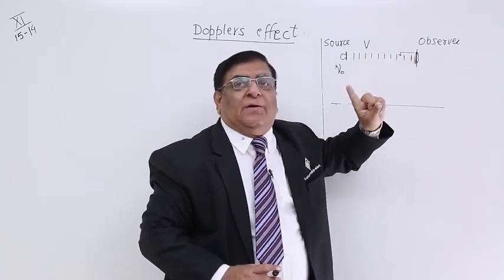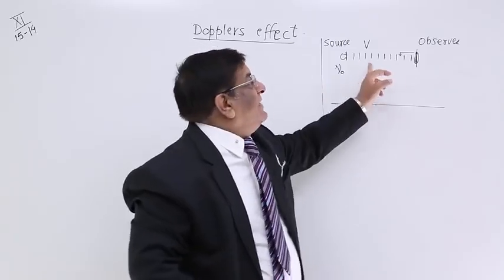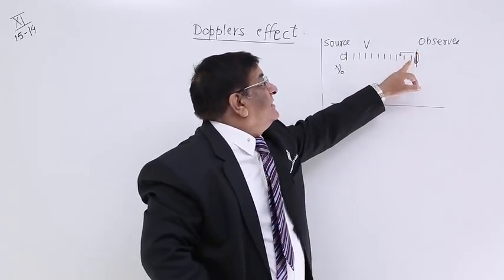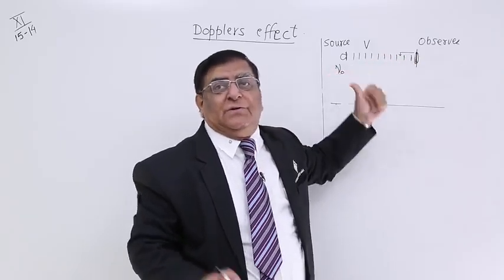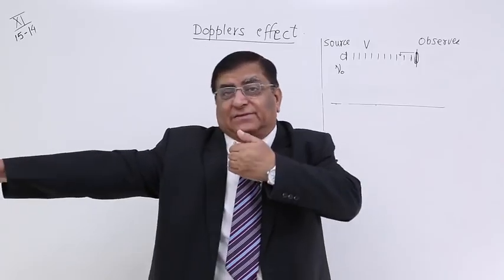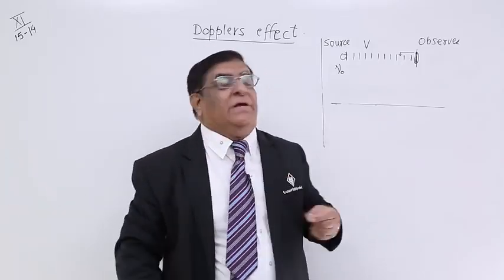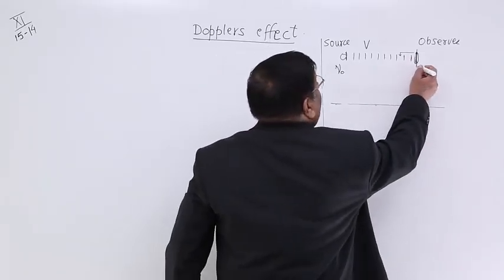So, now the number of waves entering his ears is 12. These 2 he has covered by virtue of his motion. He has jumped and covered 2 more waves which otherwise are still away from him. So, how many waves are reaching his ears? Those are now 12.